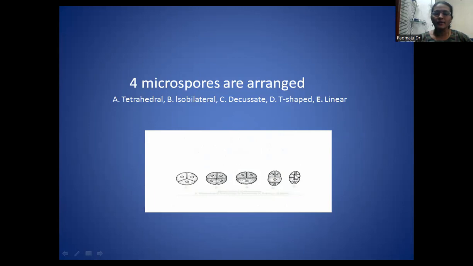And this is the linear, just like a line. So the microspores are arranged in this manner. So this is the arrangement of microspores in this formation. They may be tetrahedral, isobilateral, decussate, T-shaped, and the linear one.